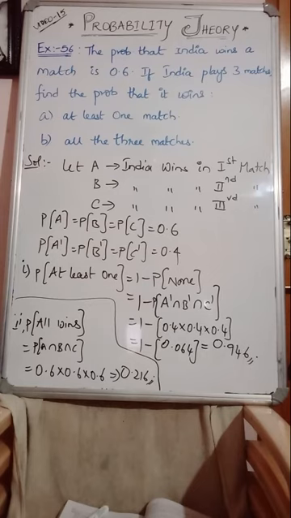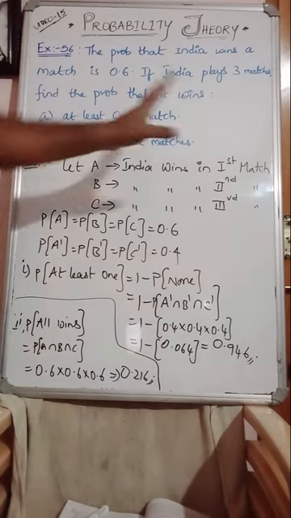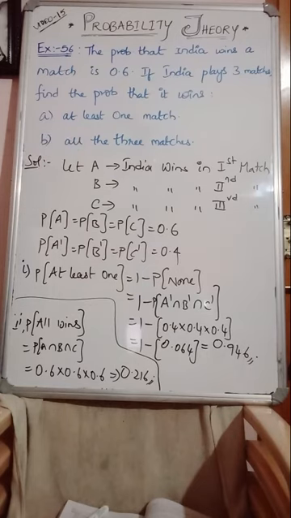Look at the second question. Probability of all the 3 matches winning. All the 3 matches winning means straight away 0.6 into 0.6 into 0.6 only. So you will be getting the answer 0.216. This is the answer. Till here, level 2 problems are completed.